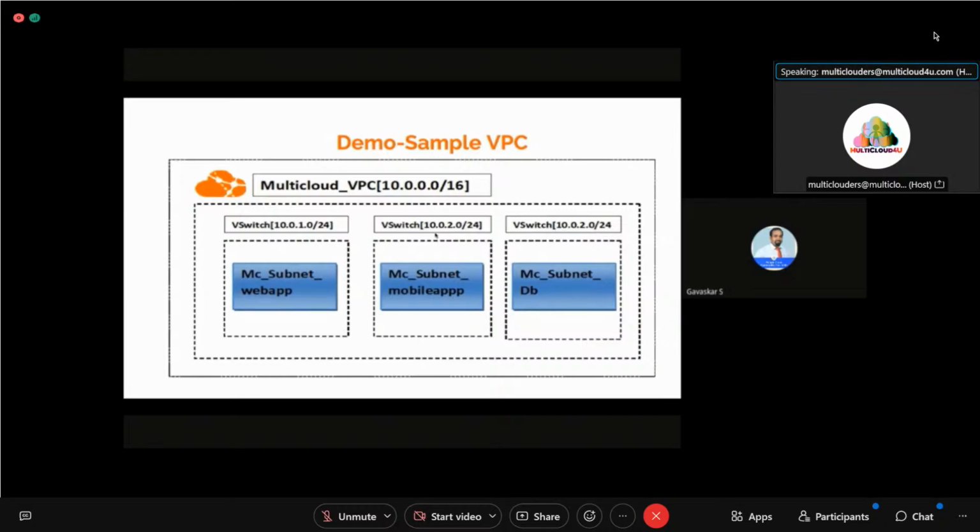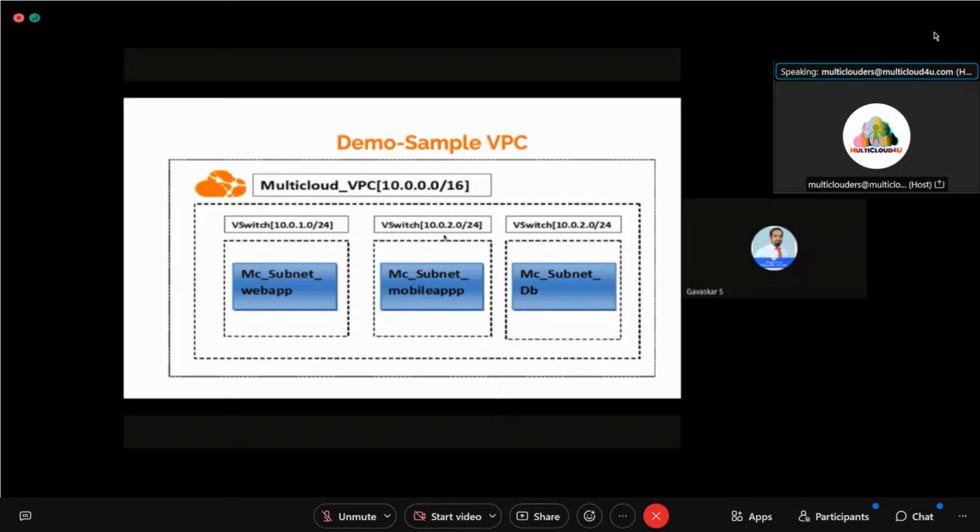It's very simple. I am going to create a LAN network in Alibaba Cloud infrastructure. Then I am going to create 3 switches. You can tell this as a subnet. 3 subnets I am going to create in a network. This is an example I am going to do.